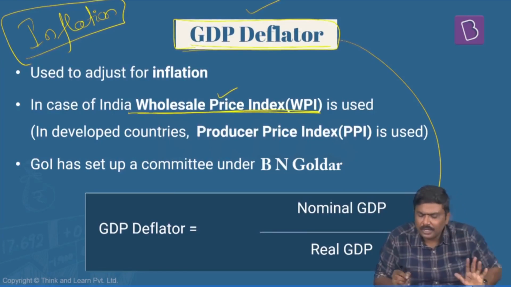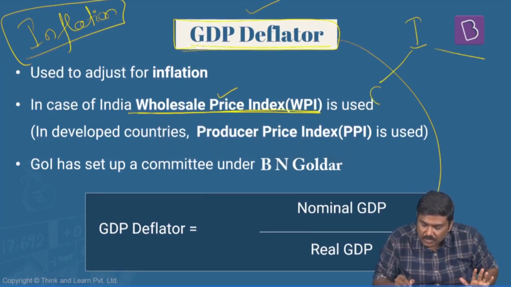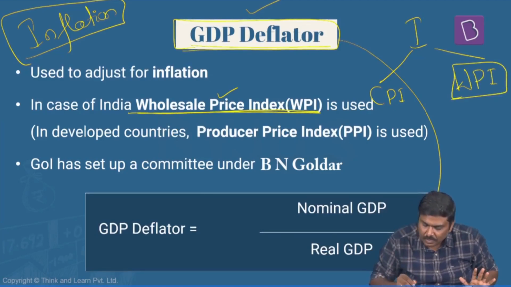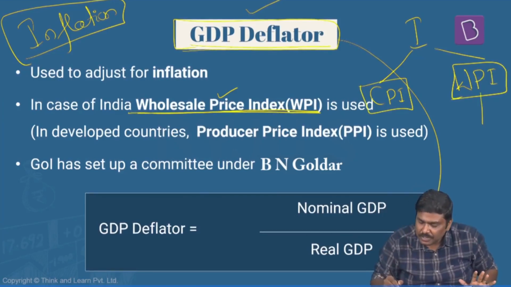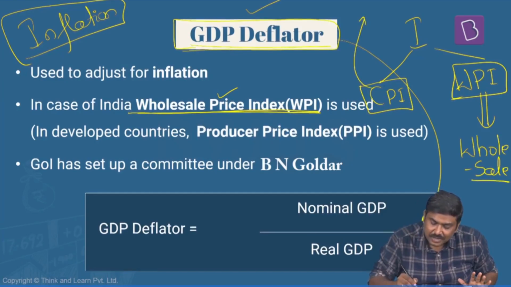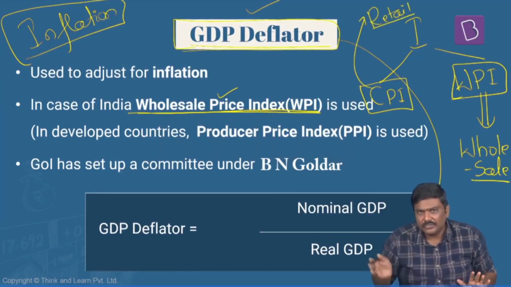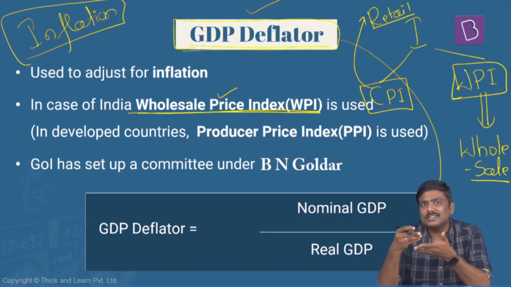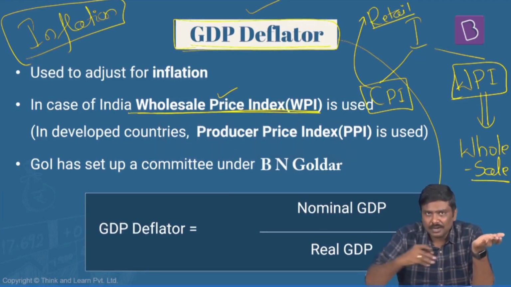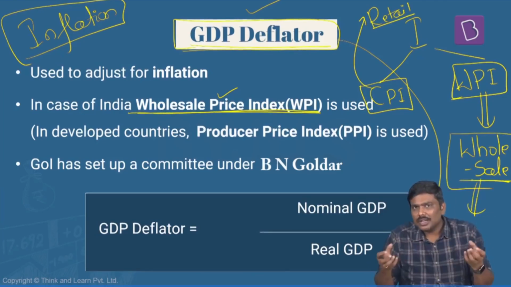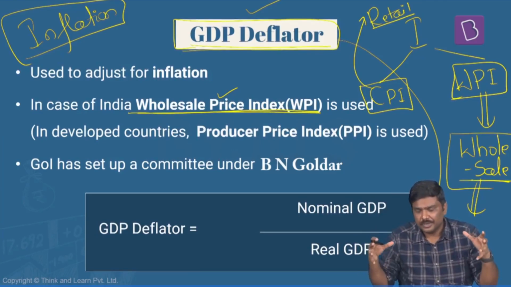Just a nugget here, just a point. Inflation is measured under two heads. One is called CPI, Consumer Price Index, and the second one is WPI. Now, as of now, simply understand this. In case of WPI, we measure the price level changes in the wholesale market, whereas in case of CPI, we measure the price level changes in the retail market. This is one very important difference. Now, if you ask me, sir, what is a wholesale and retail market? In case of CPI, we are measuring the price levels in the retail market, where we are purchasing the goods and services. Whereas the wholesale market is generally a market where goods are sold and bought in huge quantities. Right?